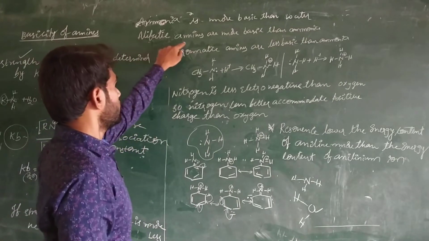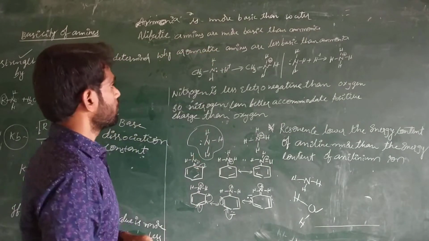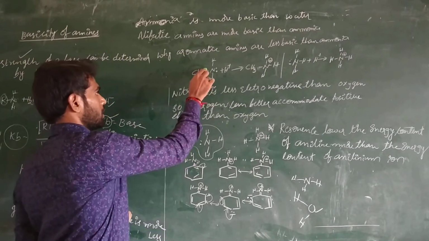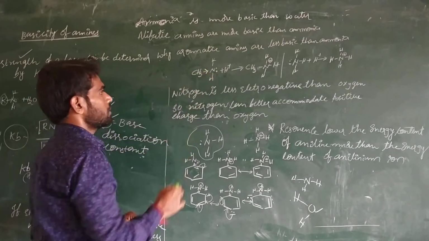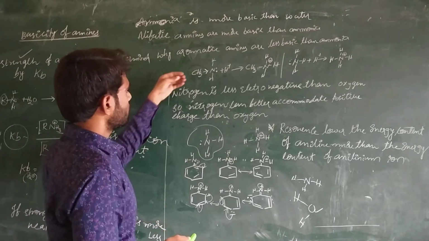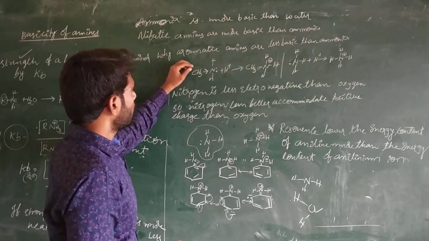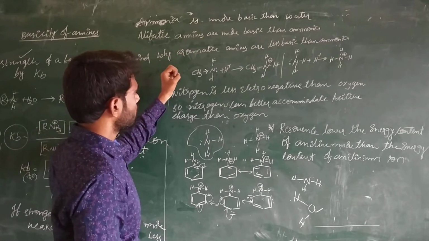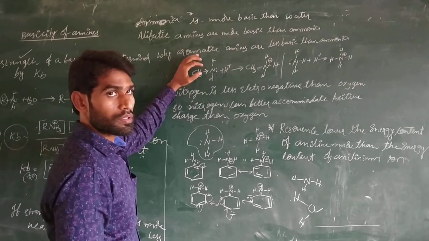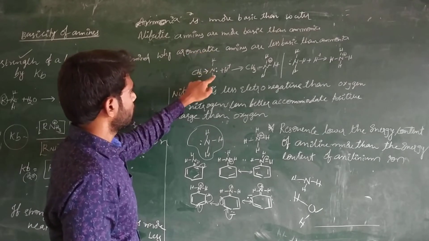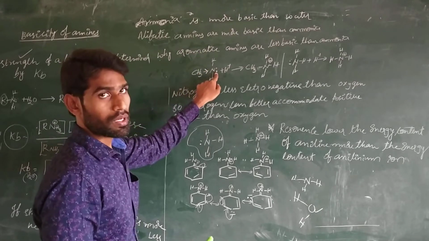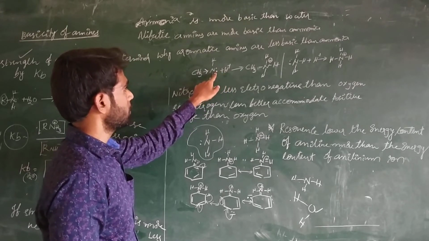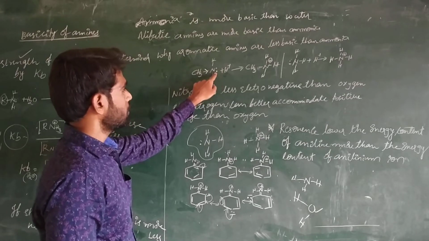Here the statement is aliphatic amines are more basic. Why are they more basic? Here we have the alkyl chains, and these alkyl chains are pushing electrons. Yesterday we explained the alkyl chains are pushing and electron density is moving towards the nitrogen atom, and these electrons are better available to make a bond with the hydrogen atom, so the nitrogen is better accepting the hydrogen atom.